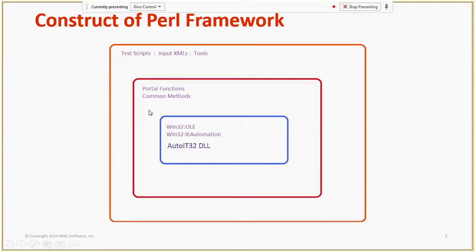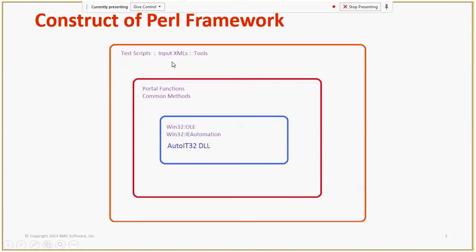IE automation framework. Then we also have the AutoIt DLL, where all Windows-related aspects can be managed, even file-related things like reading a directory or reading a file. On top of that we have common portal functions like login, logout, stop RSM, shutdown. These functions are a core part of this framework, used by the Perl scripts.